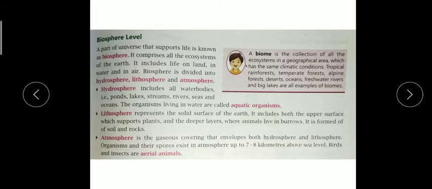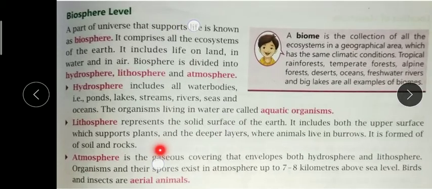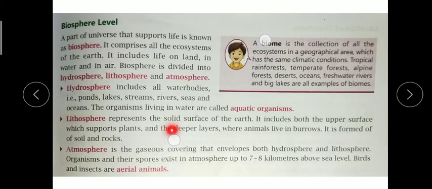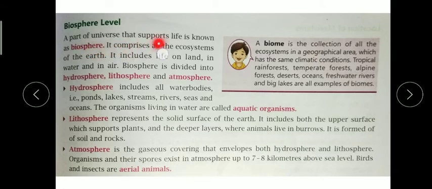So next is the biosphere level, the last and final one. What is the biosphere? The biosphere is the part of the universe that supports life. We know that in the ecosystem, all the biotic and abiotic components support each other, so that without the abiotic components we cannot survive, and the living biotic ones cannot survive either. So we need each other; cooperation, interdependence. We are interdependent on each other.